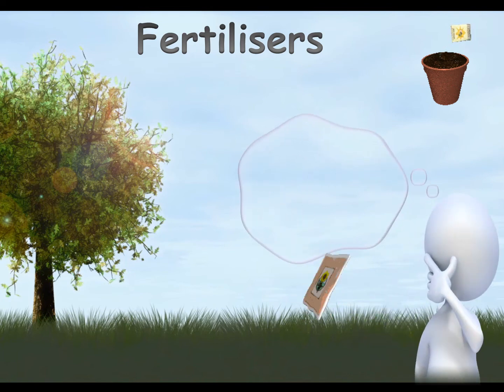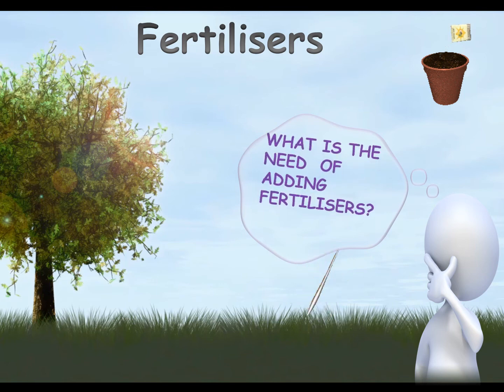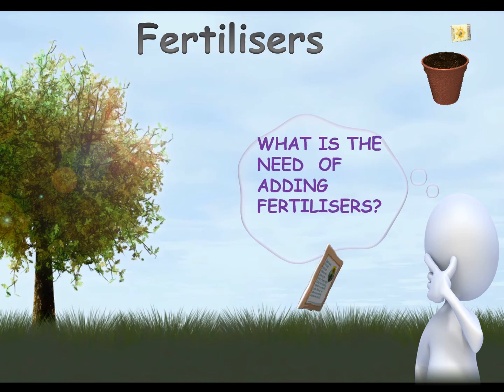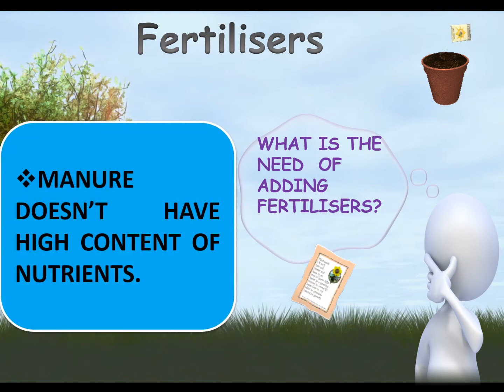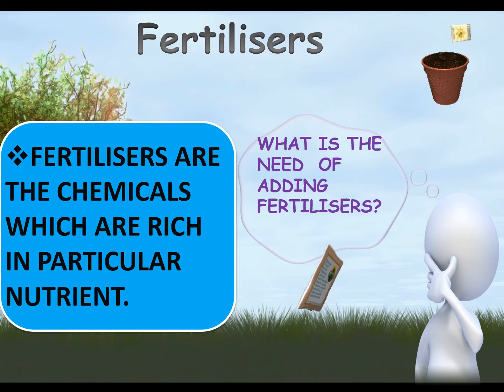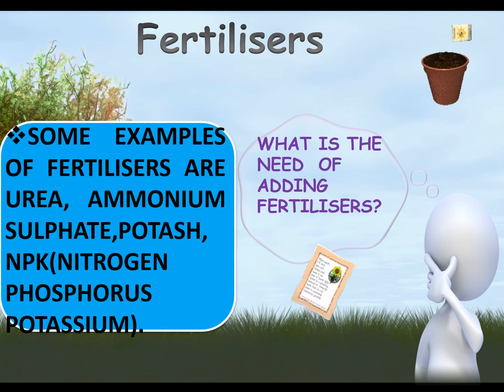I am thinking, why do we need fertilizers? What is the need of adding fertilizers? Do you know that manure does not have high content of nutrients? Fertilizers are the chemicals which are rich in particular nutrients. Some examples of fertilizers are urea, ammonium sulfate, potash, NPK. It means nitrogen, phosphorus and potassium.